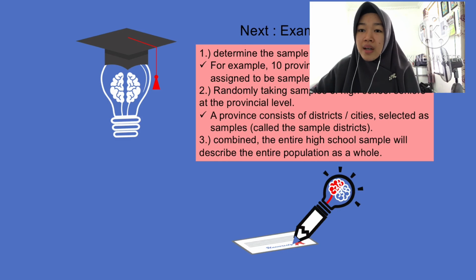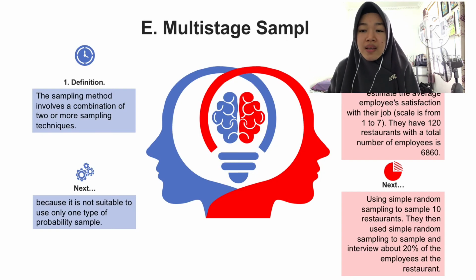And we have arrived at the last technique in probability sampling. It is multi-stage sampling. The definition of multi-stage sampling is a sampling method that involves a combination of two or more sampling techniques, because it is not suitable to use only one type of probability sampling.